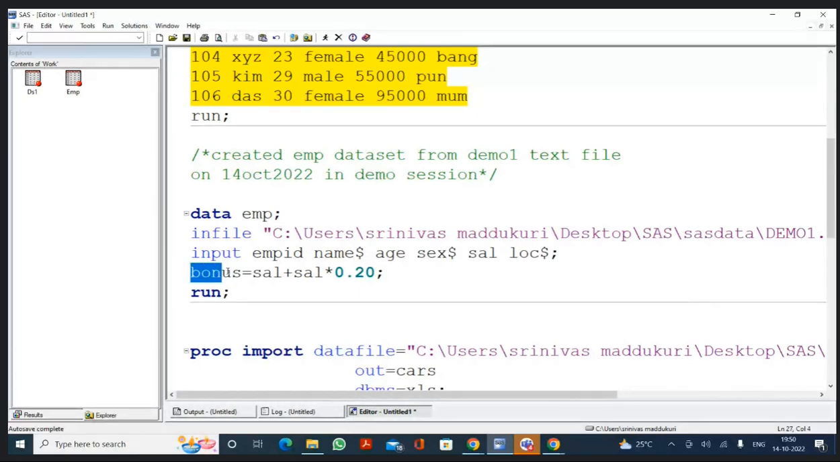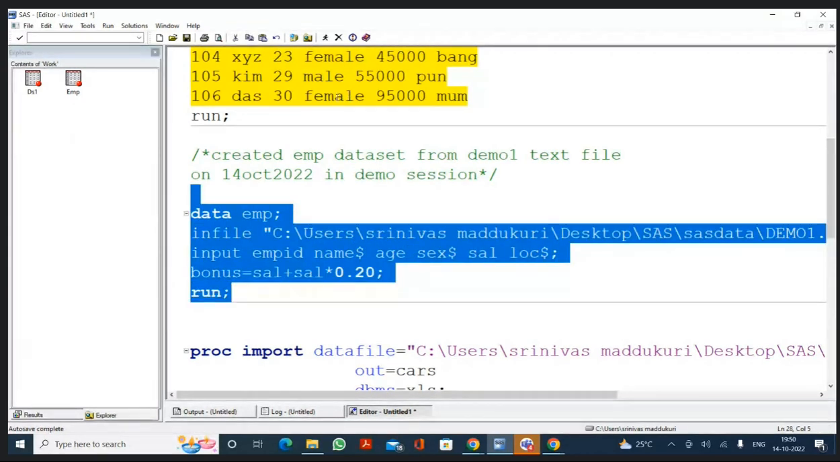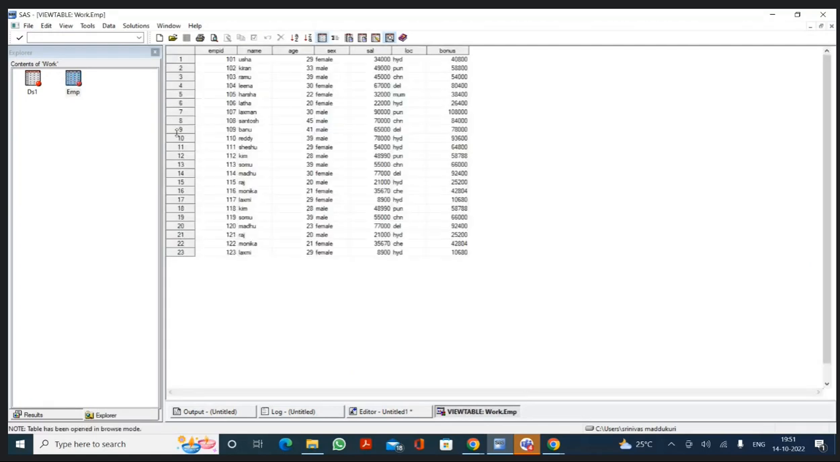I'm creating a new variable called bonus. In that bonus, what values am I keeping? I'm keeping salary plus salary into 20%, 0.20. Now, if I execute the program, along with the 6 variables of the EMP dataset, we are going to have a 7th variable called bonus. Can you see? 101 actual salary is 34,000. With the 20% bonus, the salary has become 40,800. 102 actual salary is 49,000. With the 20% bonus, it has become 58,800.